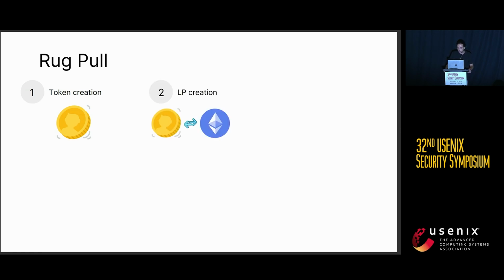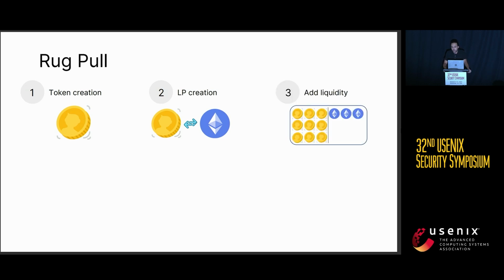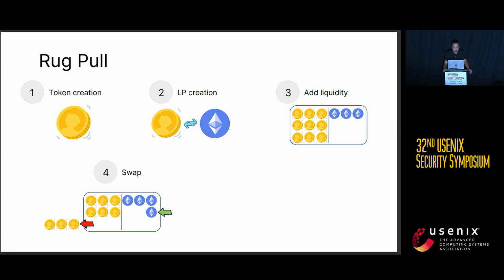Immediately after, the token spammer creates a liquidity pool, whose pair is formed by the token X and a token with a real value, like Ethereum or BNB. And then they add the liquidity. In this way, they create a market for the token X. Now they wait for one or more investors to swap inside the liquidity pool.